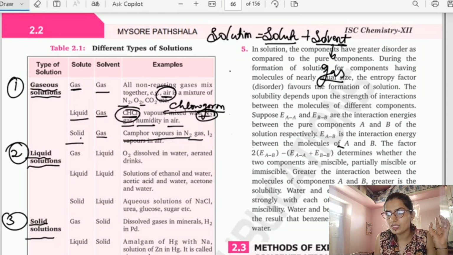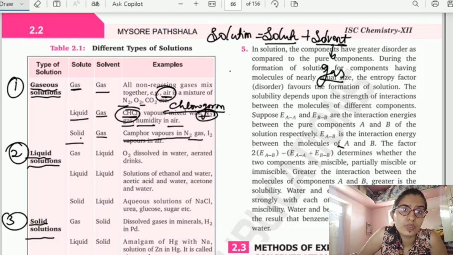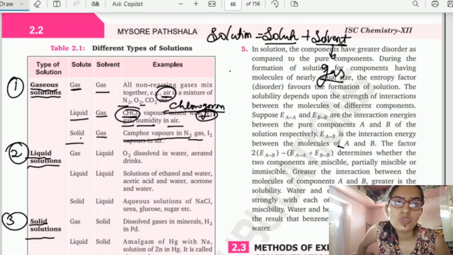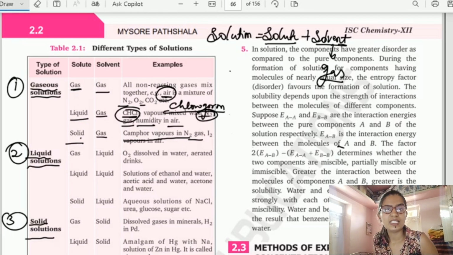And one more example, iodine vapor in air. Iodine, where do you see iodine? Can you think of it? Yes, in salt, the common salt we are using for our food, iodine is present, right? So this iodine easily vaporizes.